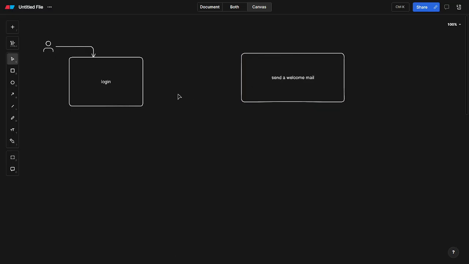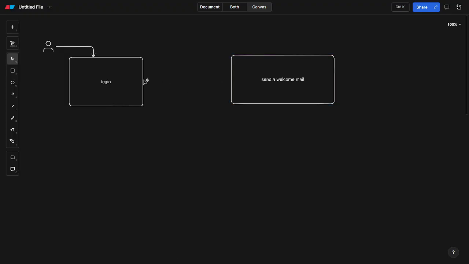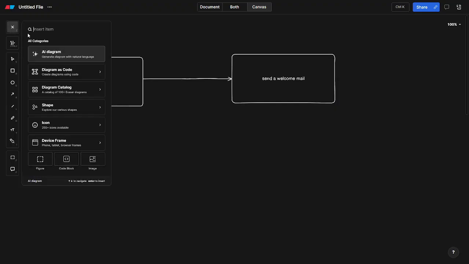Whenever a user logs in, this is going to trigger that in the backend. These two are connected. But whenever a user logs in, the login is going to store the credentials in a database.